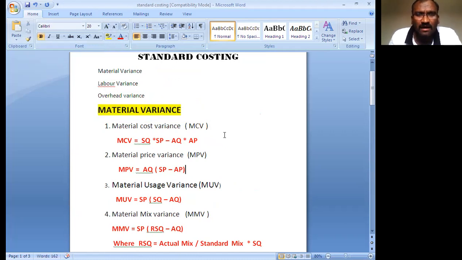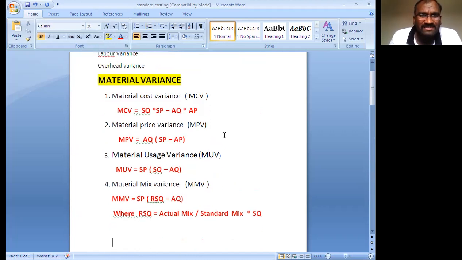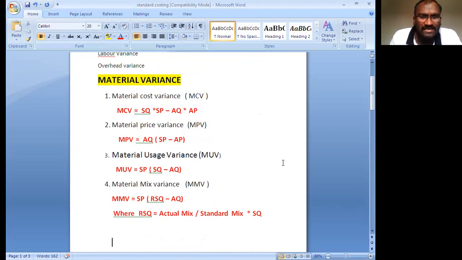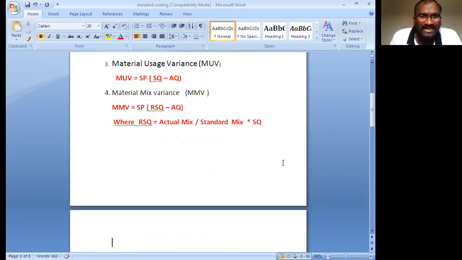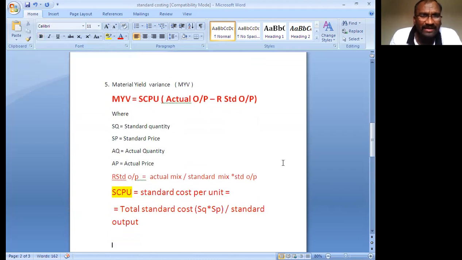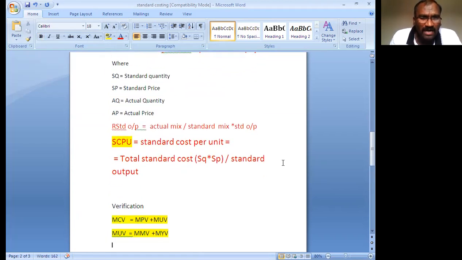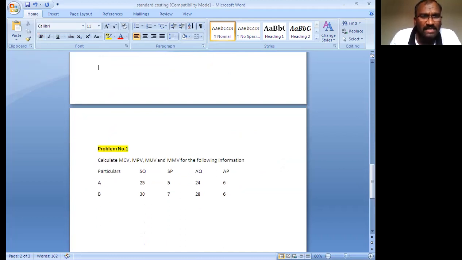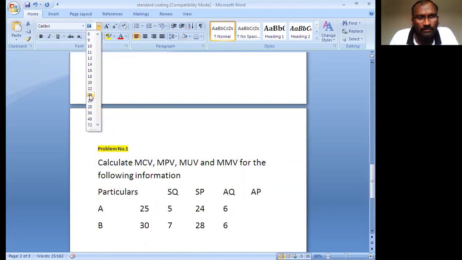First one is the material cost variance. Second one is the material price variance. Third one is the material usage variance. Fourth one is the material mix variance. Fifth one is the material yield variance. These are the formulas. Next I will explain one problem. In the examination example problem, if you listen and read this problem, you will easily get it.